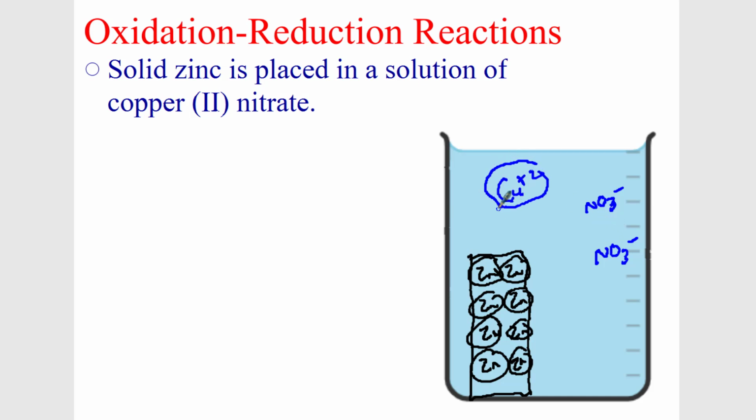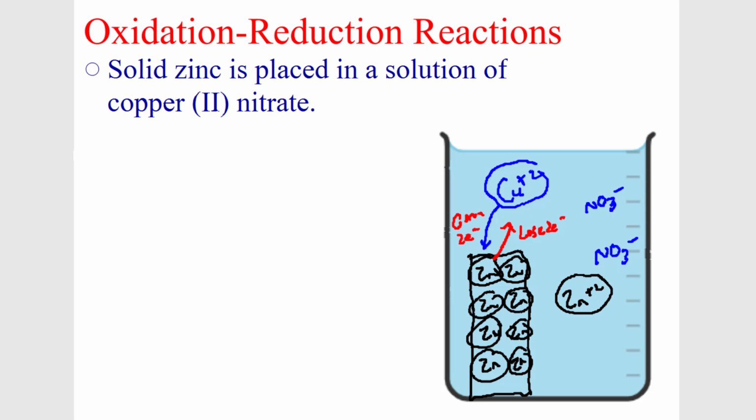This copper, as it bounces and collides with this zinc, okay? As this copper collides with the zinc, the zinc is going to lose 2 electrons, and the copper is going to gain 2 electrons. Think of what happens when the zinc loses 2 electrons: it becomes zinc plus 2, doesn't it? Okay, it becomes a cation.